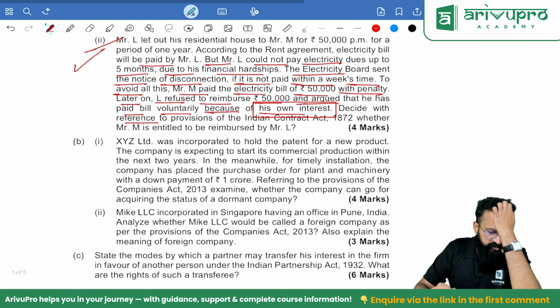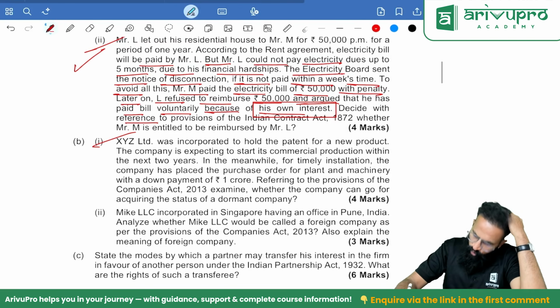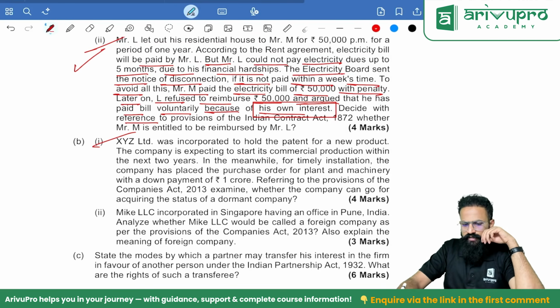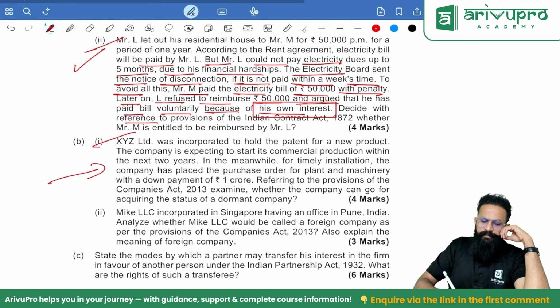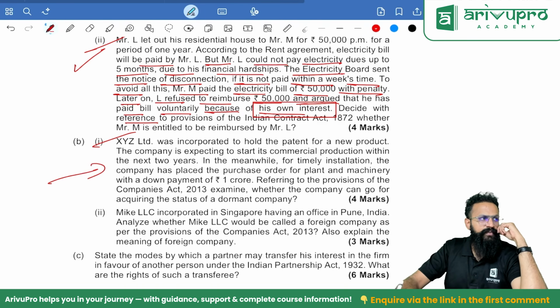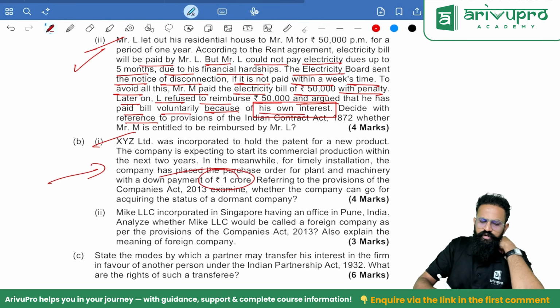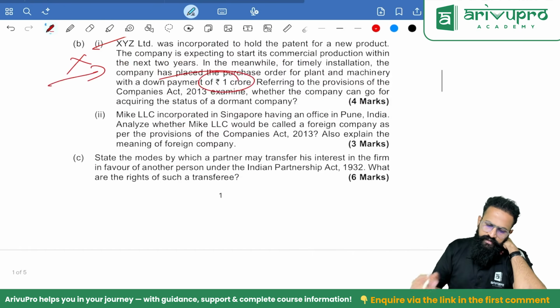XYZ Limited was incorporated to hold the patent for a new product. Company is expecting the same thing. Dormant company, plant and machinery, 1 crore cannot be considered as a dormant company.